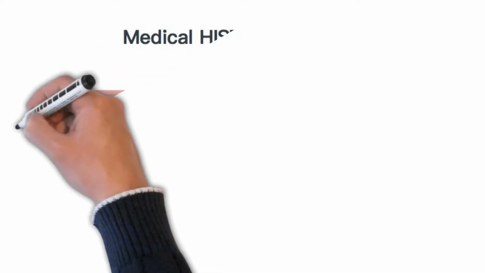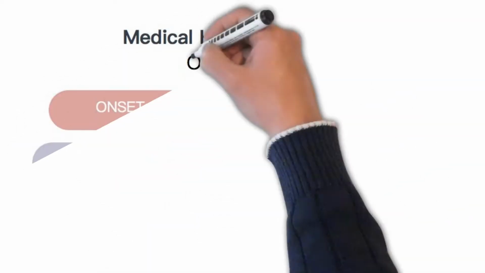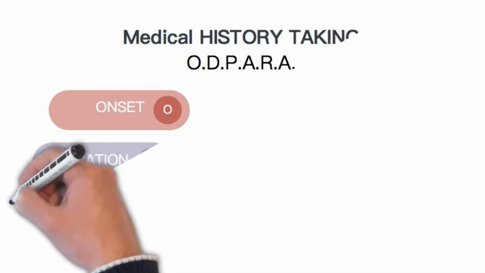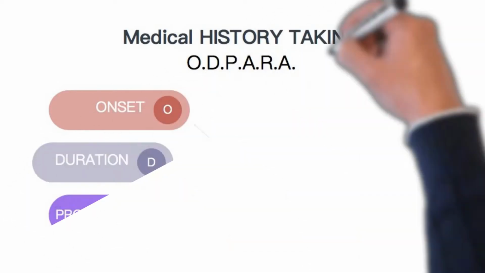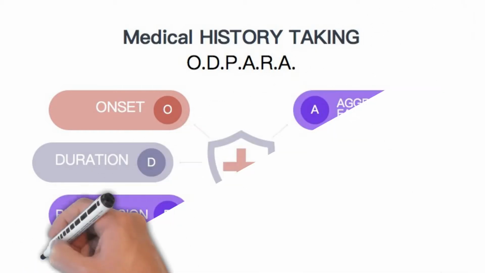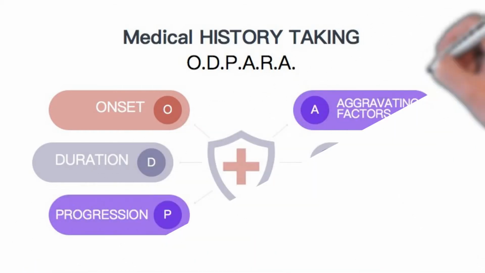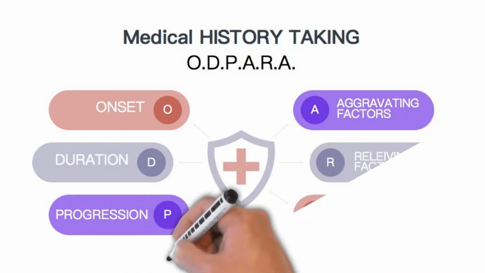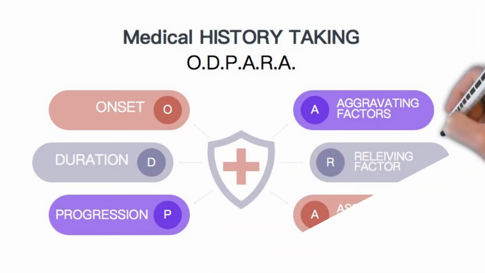Now, we ask detailed questions using the mnemonic ONPRA. Onset. How did it start? Did it come on suddenly, or gradually? Duration. For how long is it present? Progression. Since the start of symptoms, is it getting better, or worse, or staying the same? Is it the first time, or were there previous episodes?